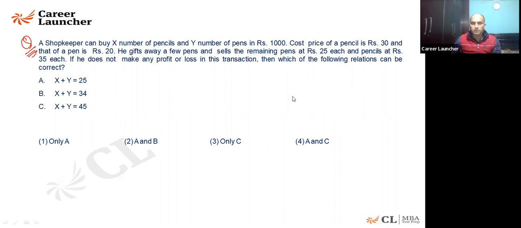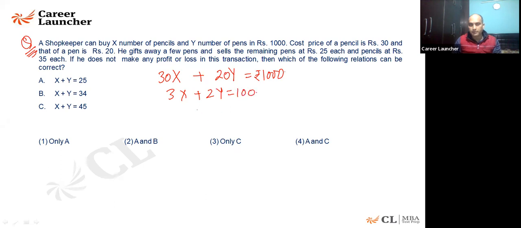Okay, not an issue. A shopkeeper buys X number of pencils and Y number of pens. These are pencils, these are pens. The cost price of a pencil is 30 rupees and the cost price of a pen is 20 rupees, and the summation of that is equal to 1000 rupees. Somehow, one thing is clear, if I cancel it, I'll say 3x plus 2y is equal to 100.